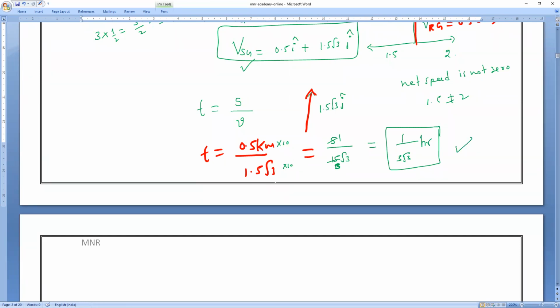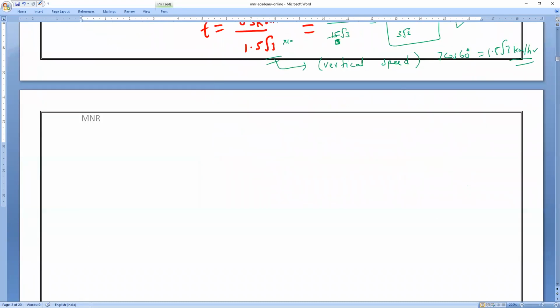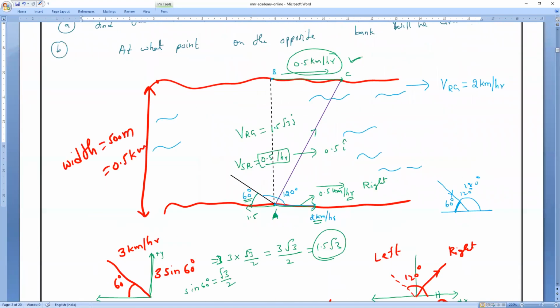So here we have to take what speed? Vertical speed. What is the vertical speed we have found? 3 cos 60, which is 1.5 root 3, in the upward direction. Correct? Understand? Now we want to find at what point he will meet. At what point will he reach? At point C.